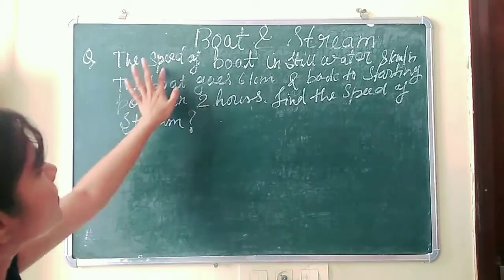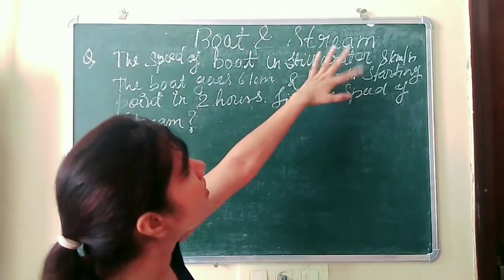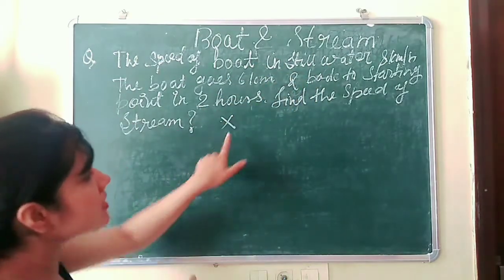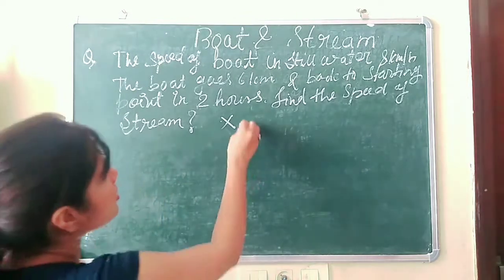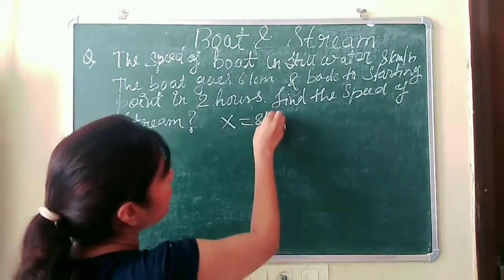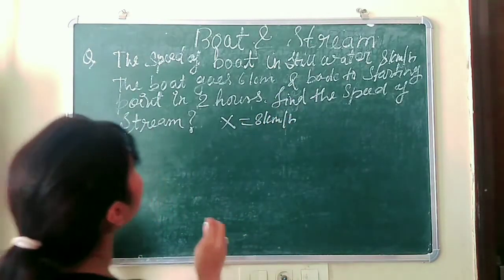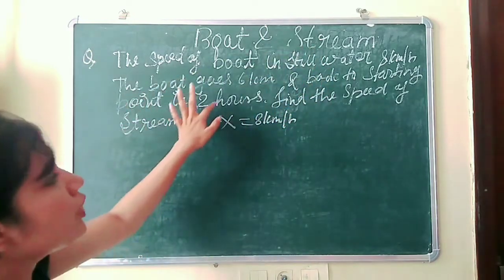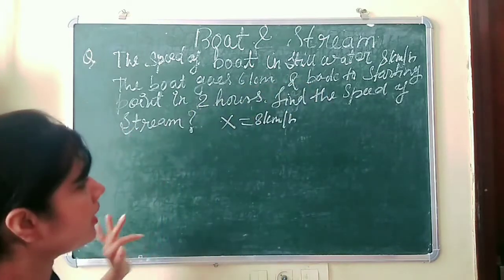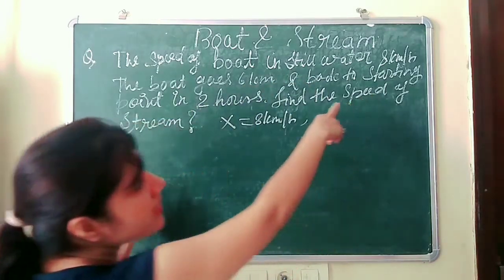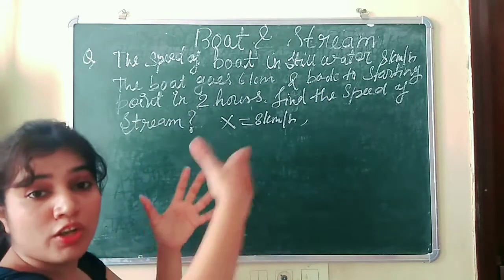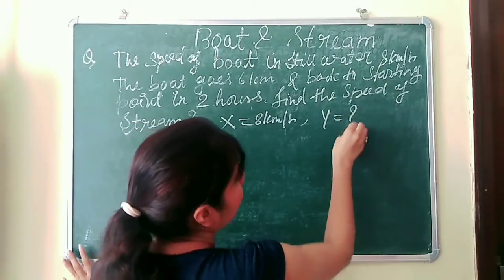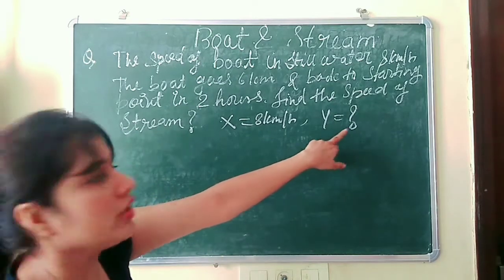Next question: the speed of the boat in still water is 8 km per hour. So the speed of the boat in still water is x, we denote it by x. It has given 8 km per hour, and the boat goes 6 km and back to the starting point in 2 hours. Find the speed of the stream. So we are going to find the speed of water, that is y.